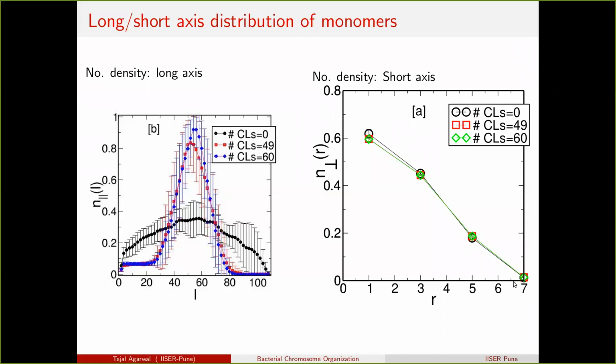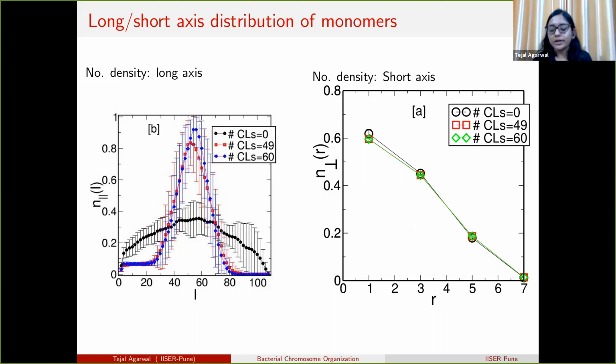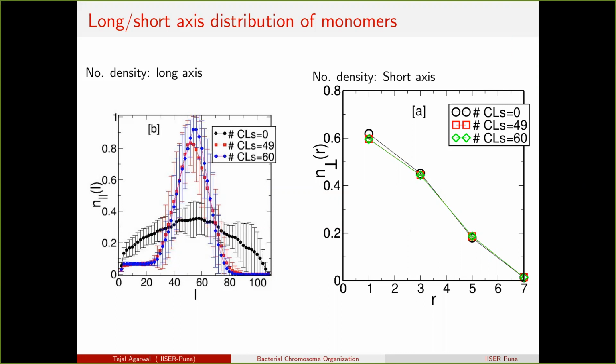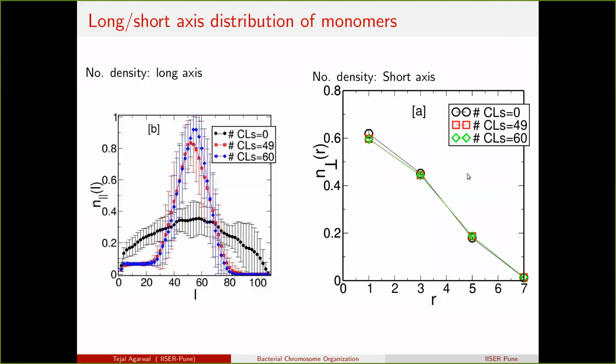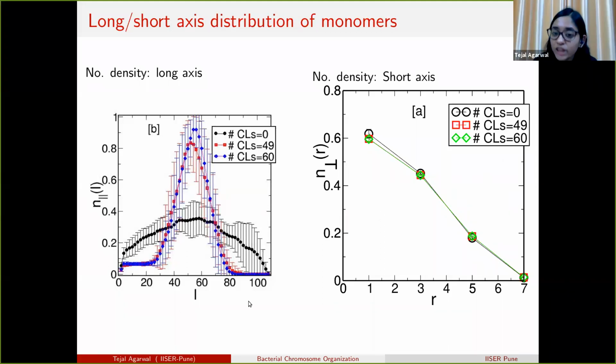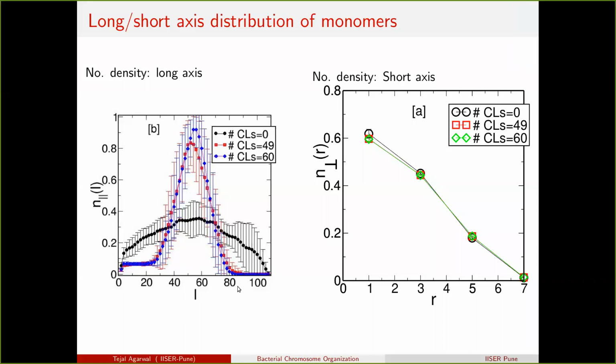So you're computing the number of monomers within a ring at a particular R, averaged over the length? Yes, averaged over the length. That's concentric cylinders. In concentric, yeah, so it is averaged over the length. Correct. Okay, but here as you increase the cross-linking, there's a large region which is not occupied by monomer at all. Yes, along the length. Along the length, but that doesn't make a difference to this particular calculation.